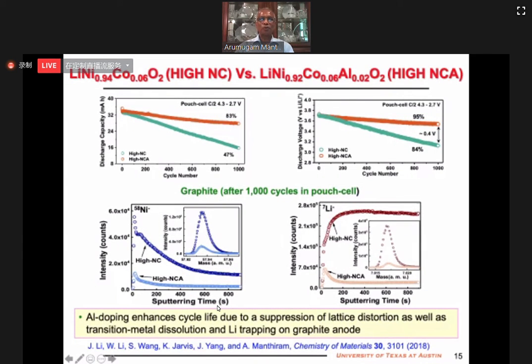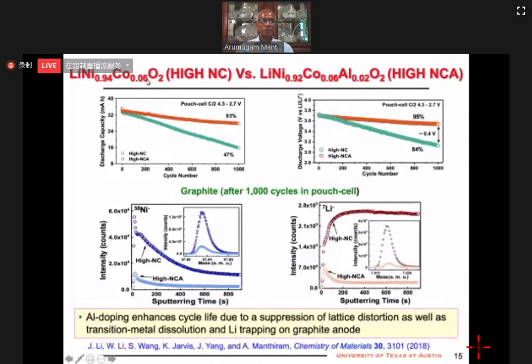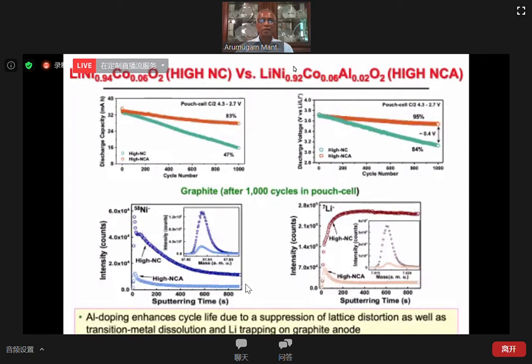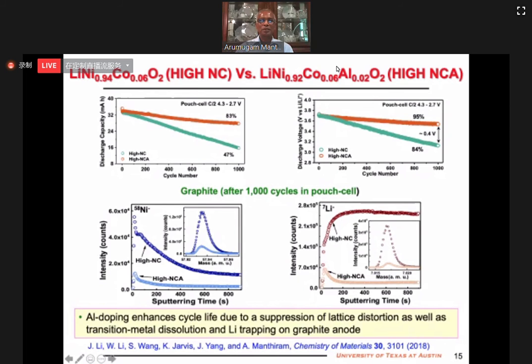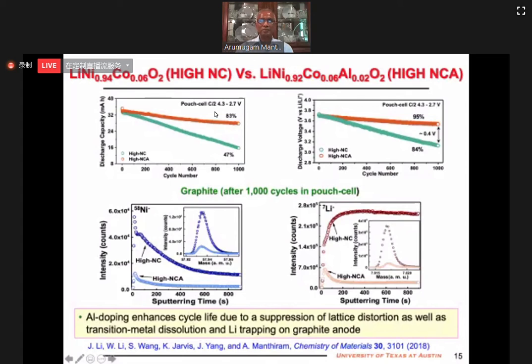So what do we do? Are we stuck or can we do something? Yes, of course we can do something. So we are comparing here the same 9406 without any aluminum and here with 2% aluminum. You can see as soon as you put aluminum, you get much better cyclability, the red curves. You also get much better voltage stability. Why?